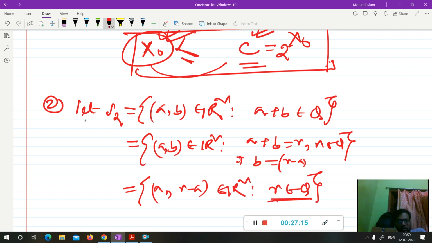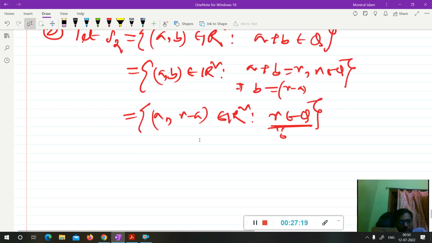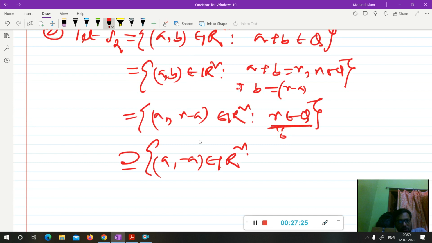So I can choose r equal to 0. If I choose r equal to 0, then this set contains this set. You can easily tell that this set contains the set {(a, -a) belongs to R² such that a belongs to R}.